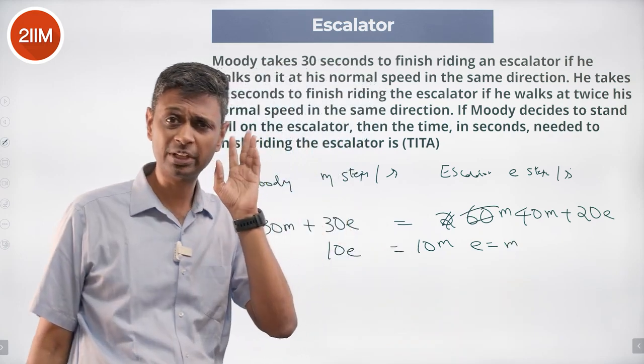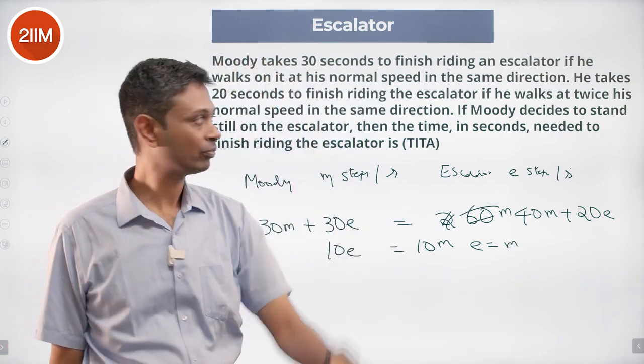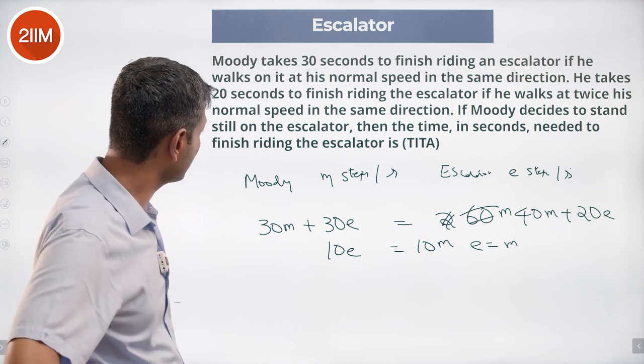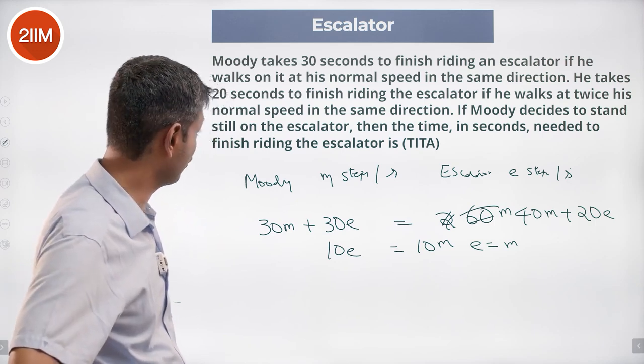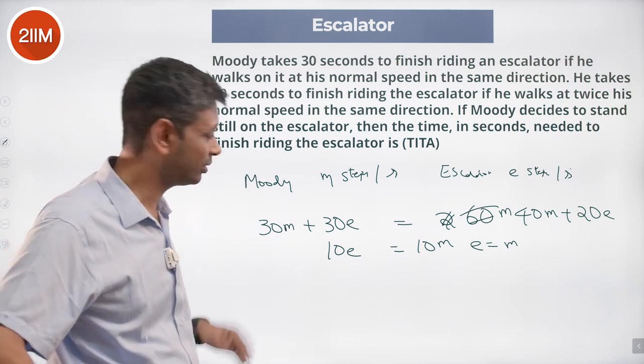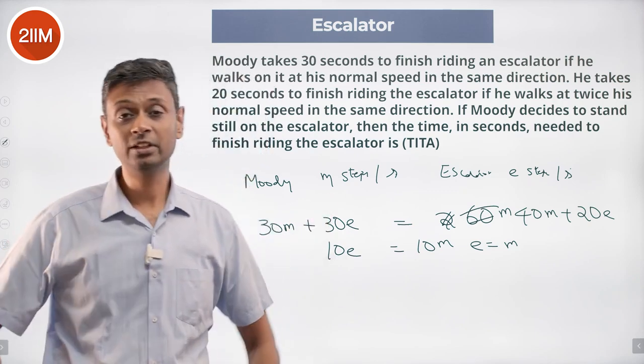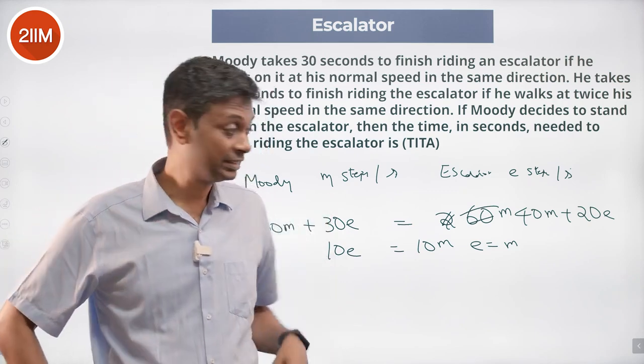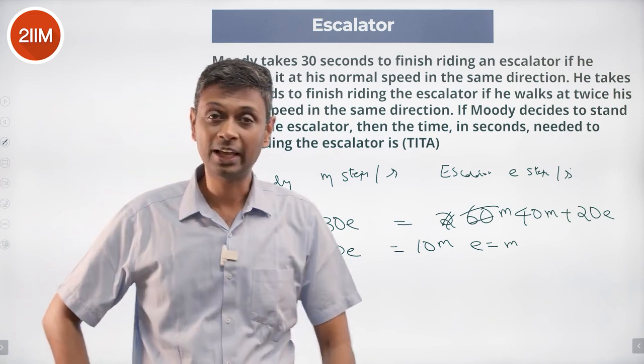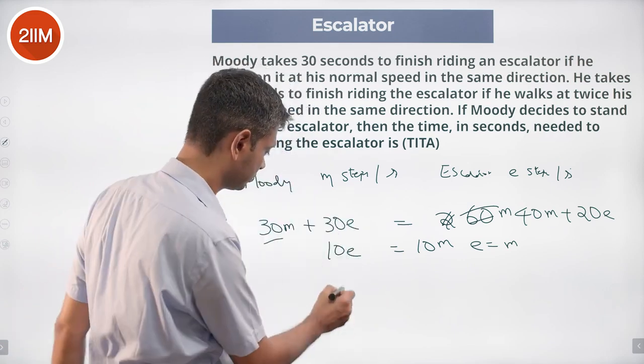Escalator's number of steps per second is equal to Moody's number of steps per second. If Moody decides to stand still on the escalator, then the time in seconds needed for riding the escalator, total distance is 30m plus 30e. He goes to 0. That means this also has to be done by e. m is equal to e, 60 seconds. We're done.